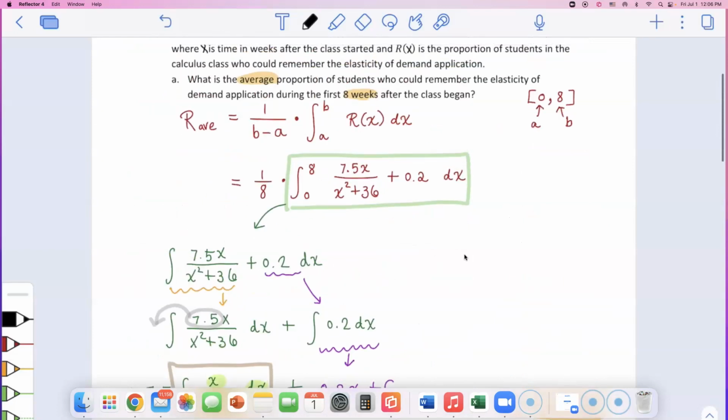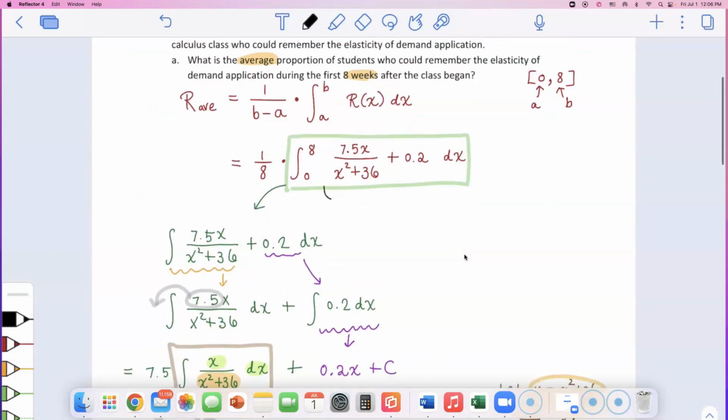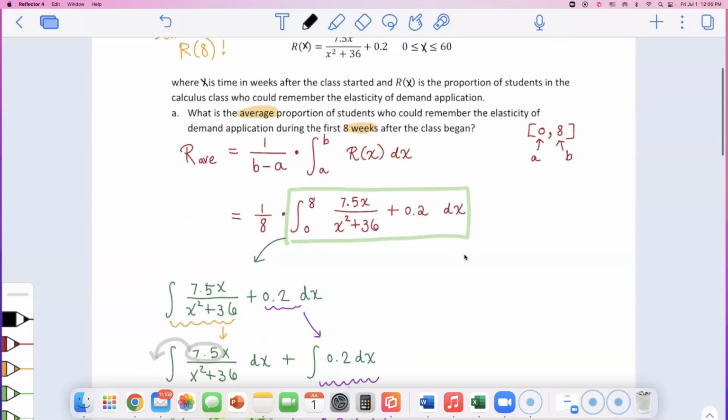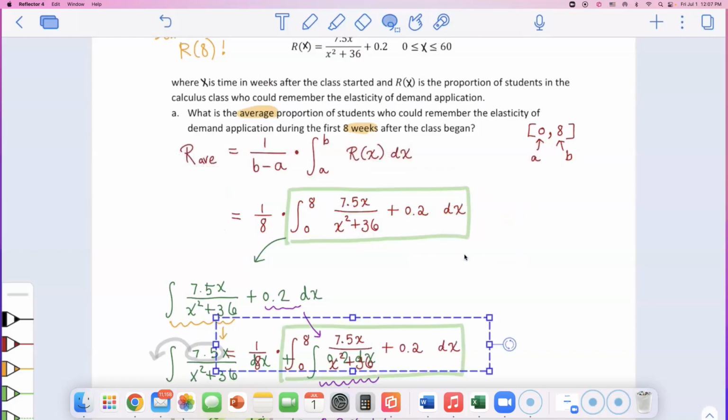Remember what we just found. 5.43 is just that integral. Oh, wow, okay. Now, what's the final thing we need to do? We need to divide by 8, right? And that is going to be the final answer. So hold on. I'll bring this down and then I'll write my final answer. I'll go eat some spaghetti and then I'll come back and show you the second part.